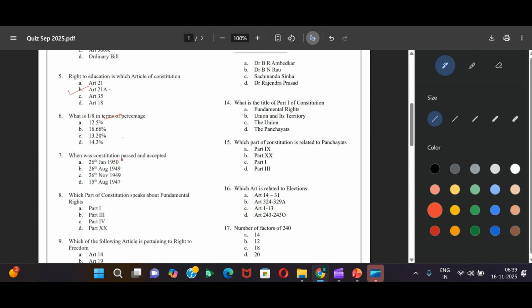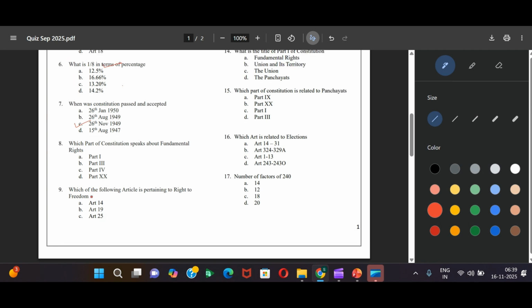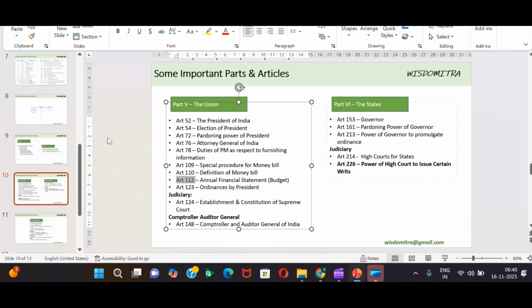Then, when was the Constitution passed and accepted? It was passed and accepted on 26th of November 1949. Which part of the Constitution speaks about fundamental rights? Part 3. Let us do a recap in terms of parts.